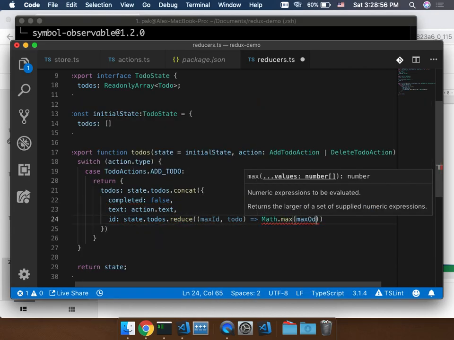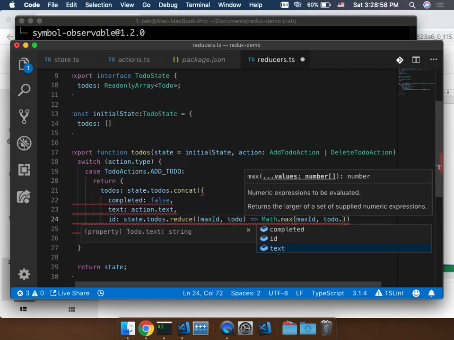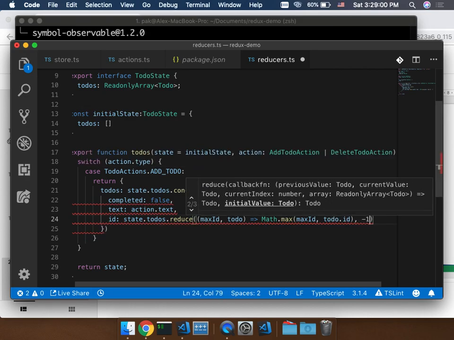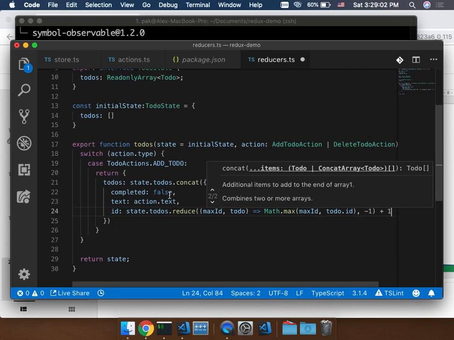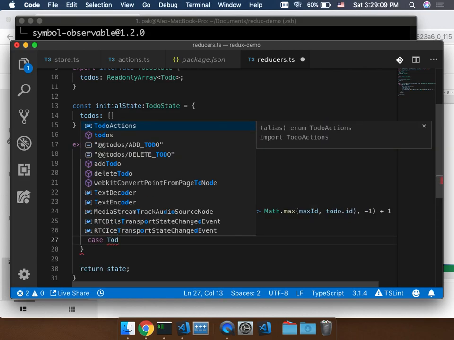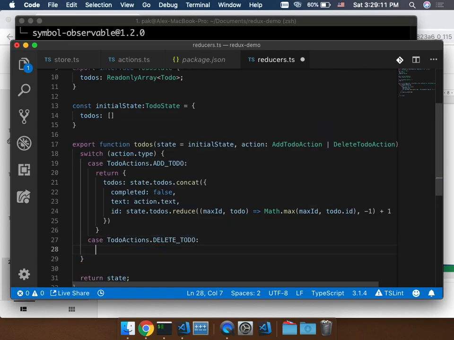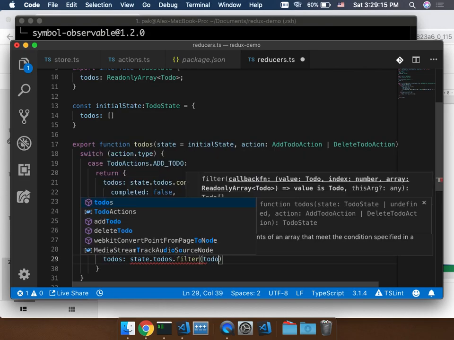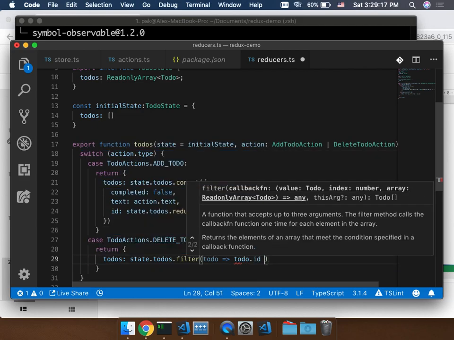Maps.maps. Maximum ID to-do dot ID, of course. Minus one, plus one. Yeah, then the first one must be 0, I guess. And well, why not we finish the rest? Did the action, and pretty sure this is to do, state.todos.filter, to do when the to-do.id is not equal to the action.index.